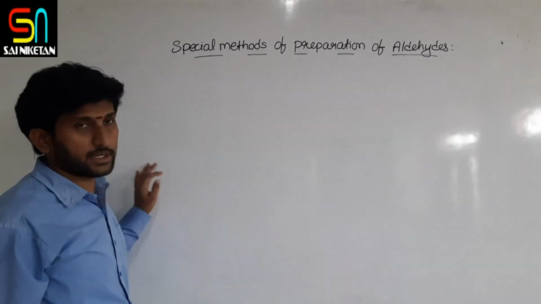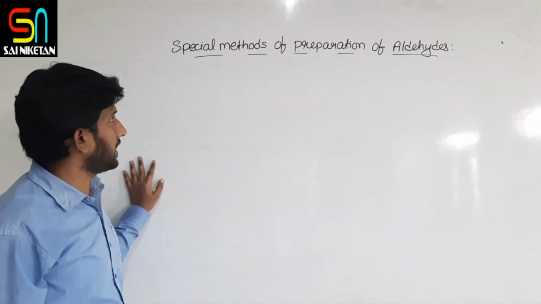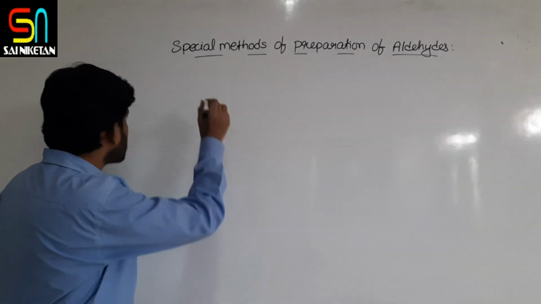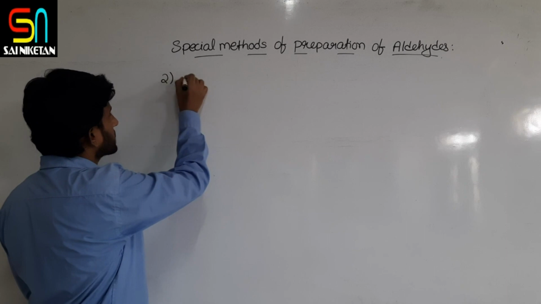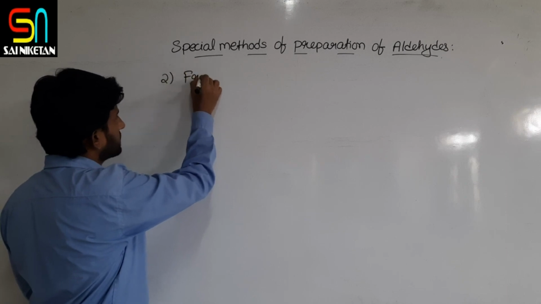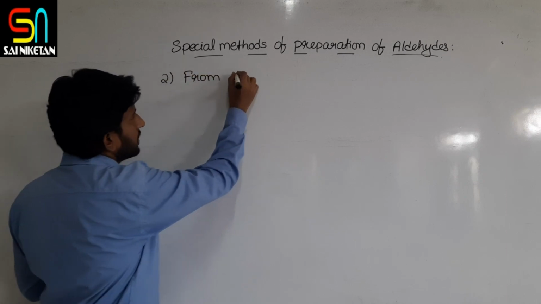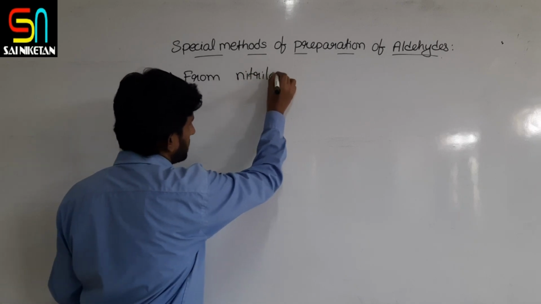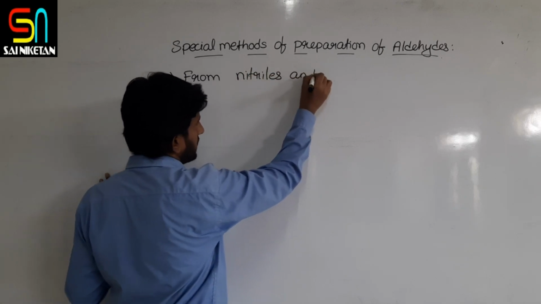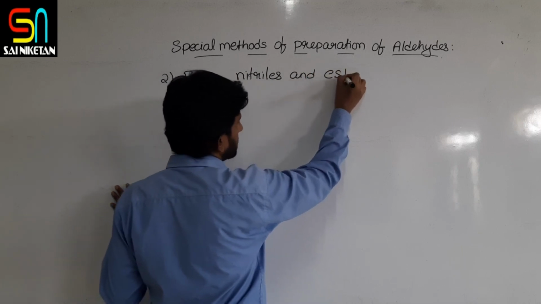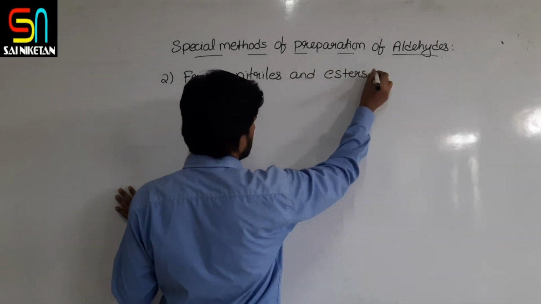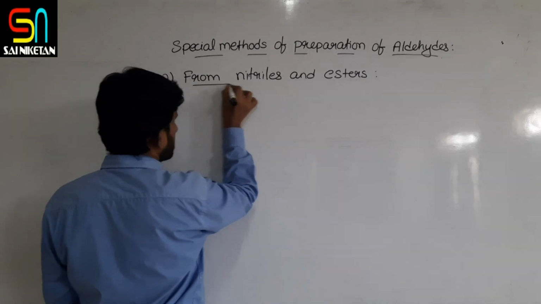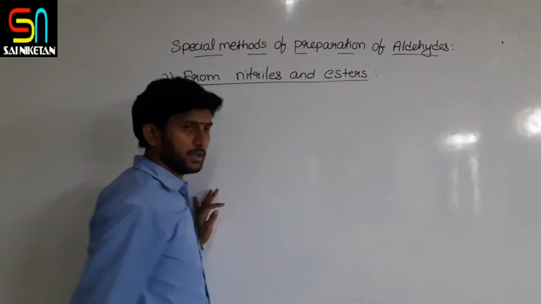The second method of synthesis of aldehydes we are going to see is from nitriles and esters. First let us see preparation from nitriles, then we will go for esters.